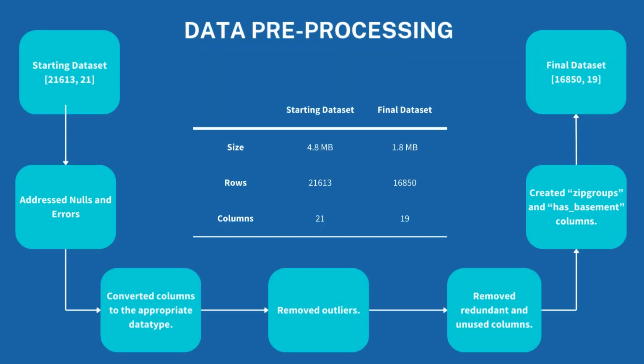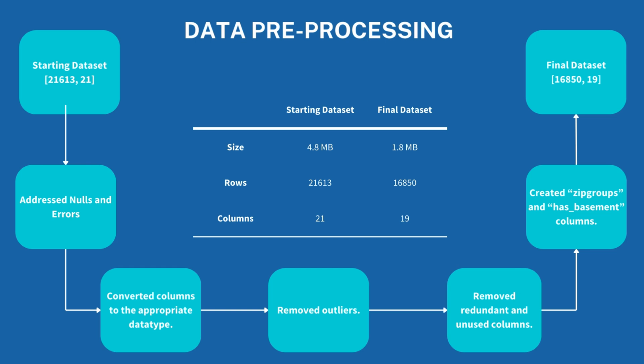Real-world data often requires cleaning before analysis. Our dataset, containing information on over 21,000 housing sales from May 2014 to May 2015, was no exception. Missing values were addressed using mode and median imputation. Errors were identified and addressed, including resolving typographical errors like number of bedrooms and inconsistencies within the view variable. Outliers were removed to normalize the dataset.